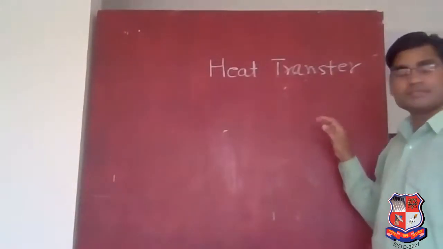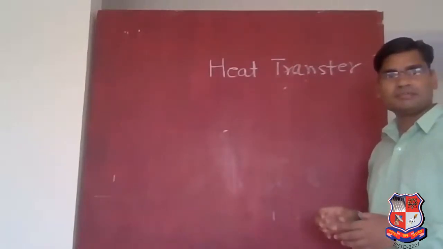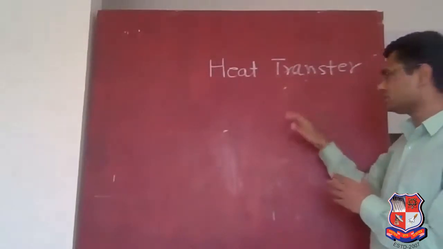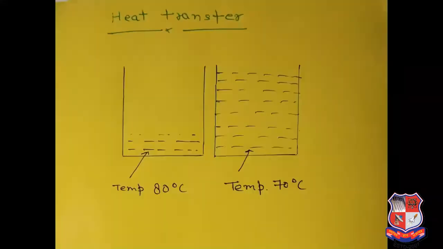So these things we are going to discuss here, and these generally look similar, but these are not similar. So we will discuss these things with the example and mechanism of the heat transfer. Here, with the help of these 2 vessels, we will find out the difference between heat, energy, and temperature. In this vessel, there is some liquid. This is less liquid compared to this vessel, and this liquid is at 80 degrees centigrade temperature, and this liquid is at 70 degrees centigrade.